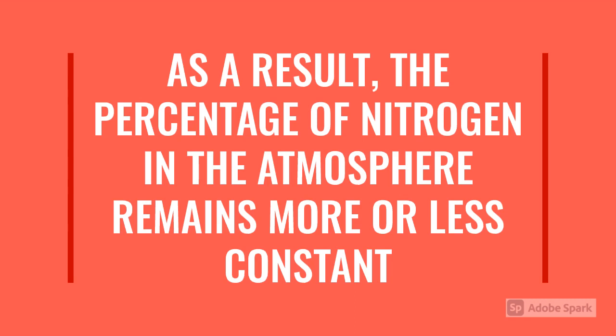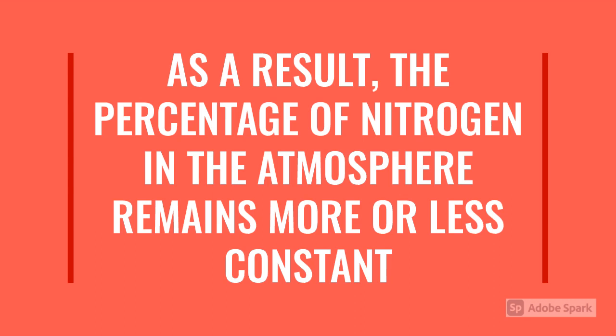So now we finished what is the nitrogen cycle. If I have to recap it for you, the bacteria and blue-green algae from the soil convert the elemental nitrogen from the air into compound nitrogen and take it into the plants. The plants take these compounds of nitrogen into them, and when animals eat these plants, they get these nitrogen compounds and proteins.